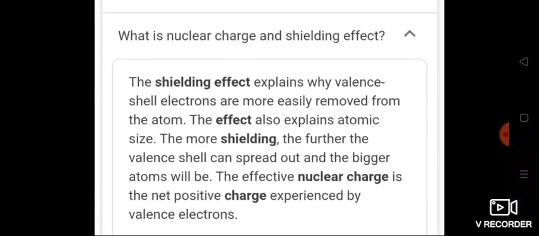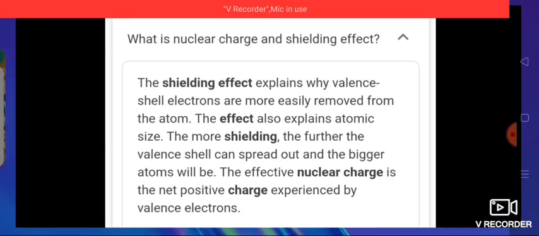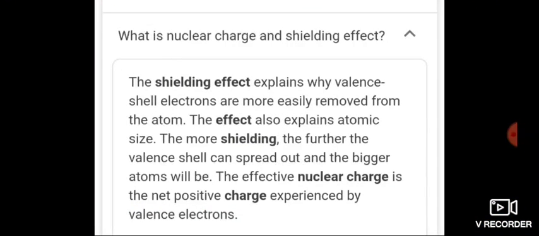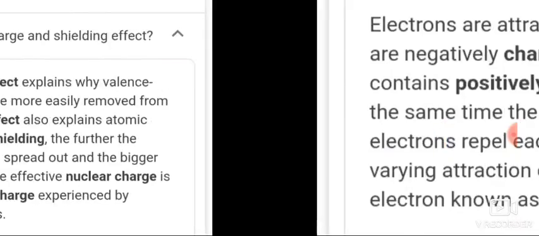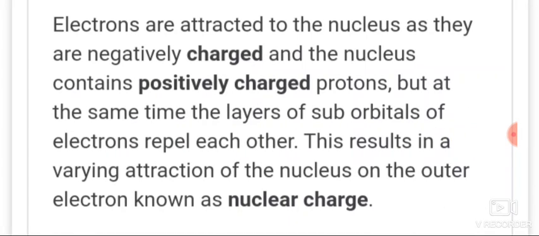Correct? Atomic number increases means what happens? You will have more number of shells. As the number of shells increases, the outermost shell will have less nuclear charge. So both attractive and repulsive interactions depend upon the shell and shape of the orbital in which the electron is present. So the electrons are attracted.